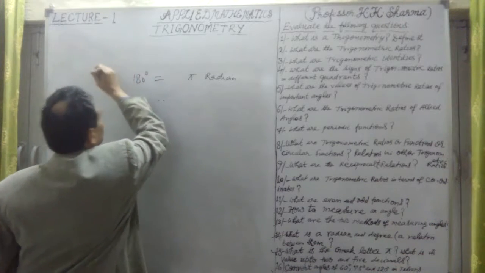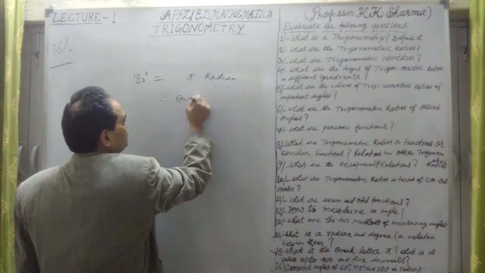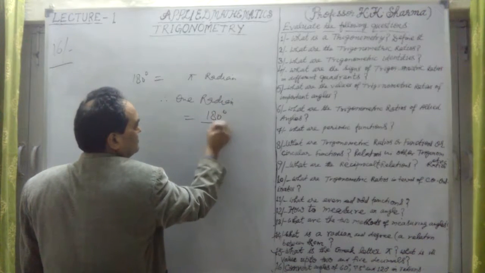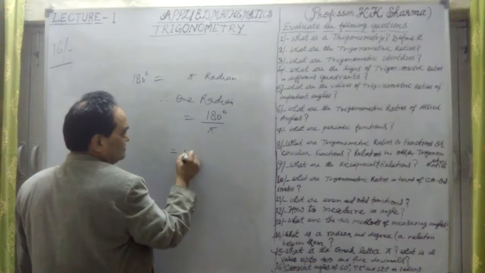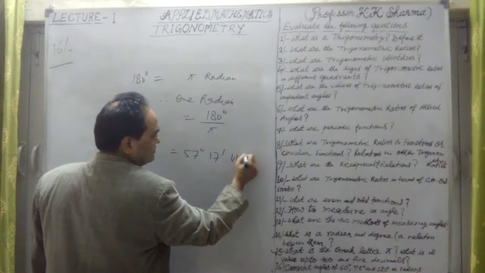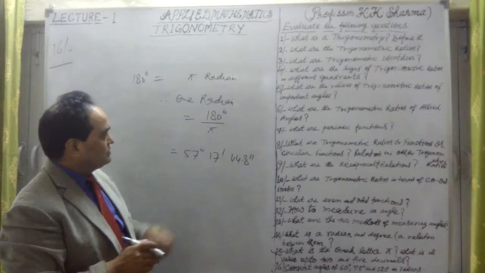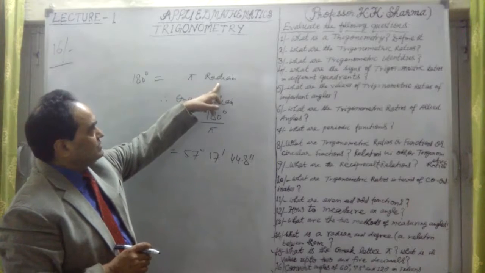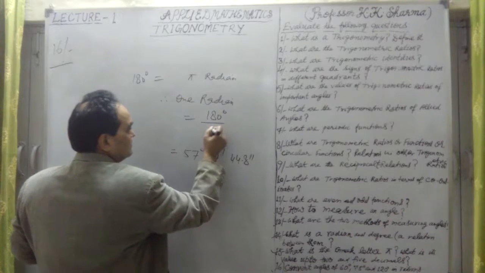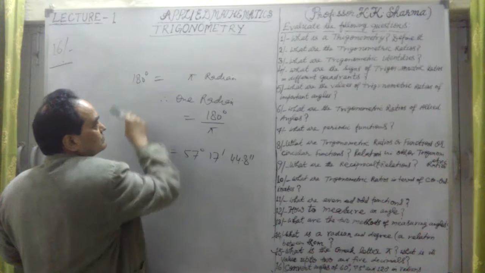This is question number 16. I am just calculating 1 radian. 1 radian is equal to 180 degrees upon pi, which I just calculated. It is equal to 57 degrees 17 minutes and 44.8 seconds. This is the value of 1 radian. Pi radians is equal to 180 degrees.